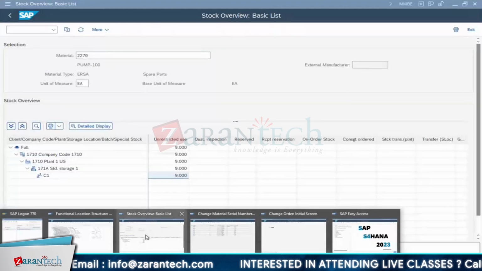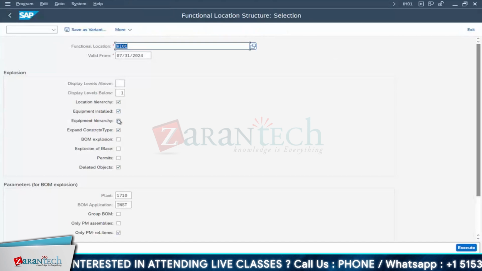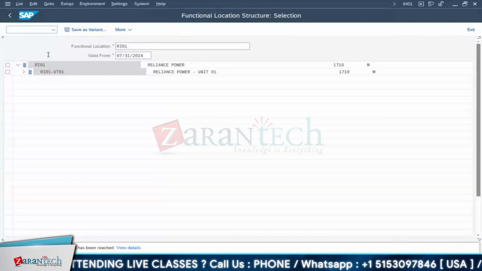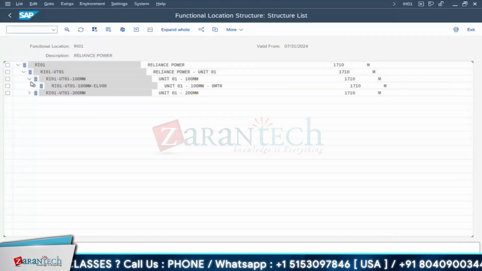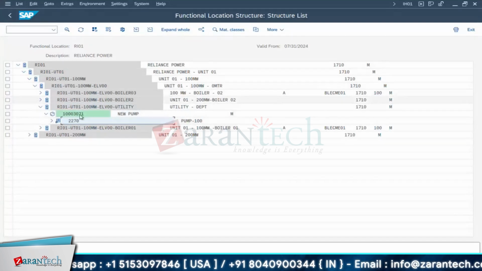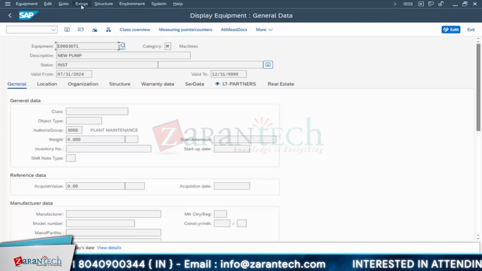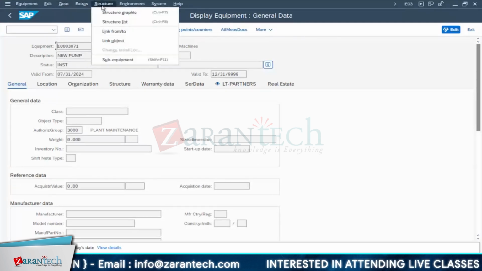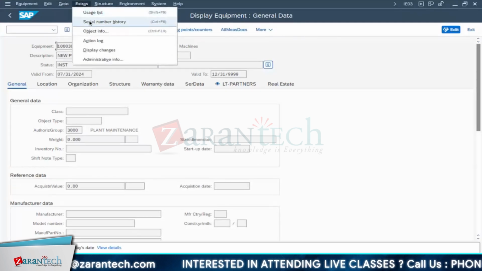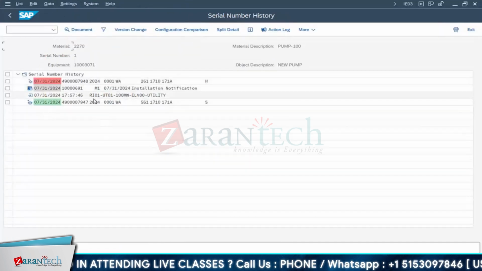I wanted to show you, exactly, in this hierarchy I have to check. So come back, I have to go to equipment installation. It is fine. So go for your utility. Where is it? Yeah, utility. Now this equipment, the pump, is this. If you go to this equipment 3071 and go to extras, go for your serial number history. If you go to serial number history, you will come to know how this particular equipment came.